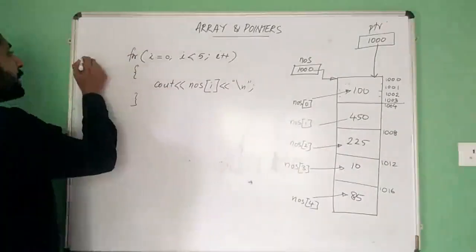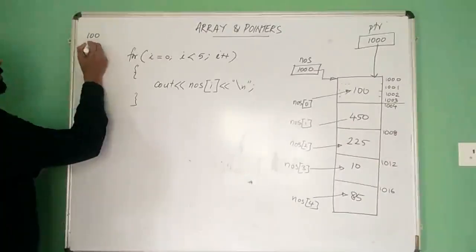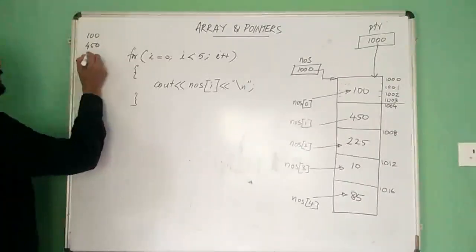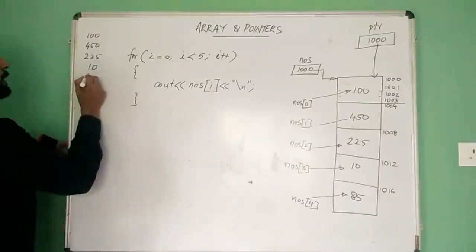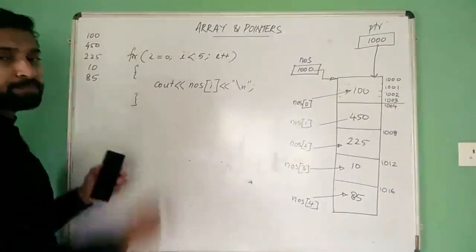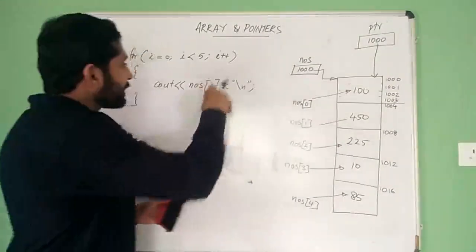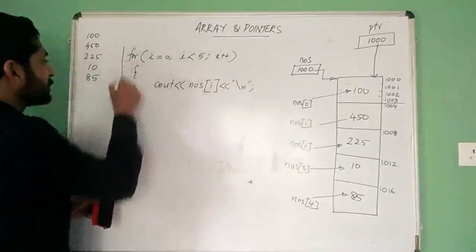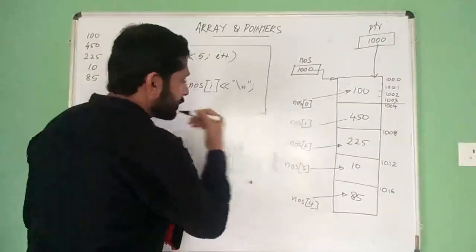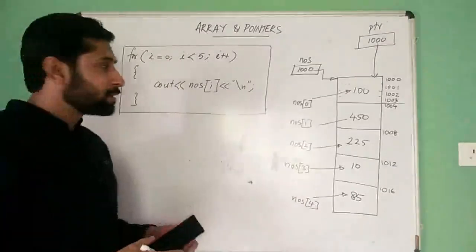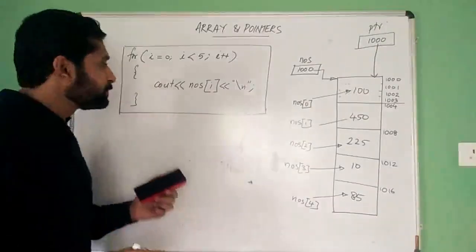Then on the screen you will get output like 100, 450, 225, 10 and 85. This will be the output of this code. Now with the concept of pointers, we can rewrite this loop. So this is the ordinary, conventional way that we use for accessing array elements.